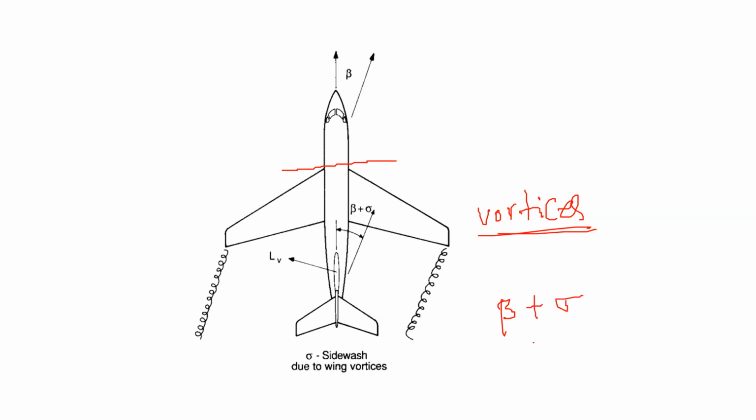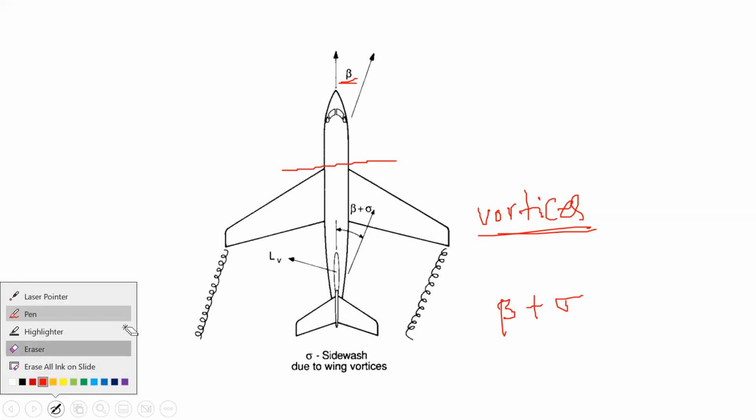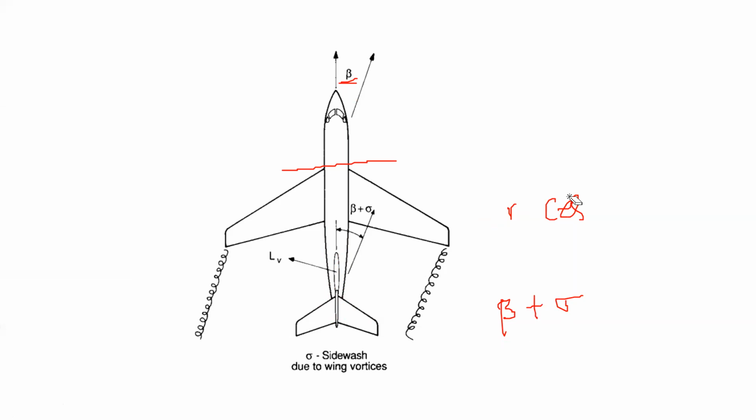That is what's depicted here, that the angle of attack at the tail is different from the actual beta. When we quantify the force on this aerodynamic surface, which is your vertical tail, you should know how much angle of attack it is experiencing. So this picture simply describes that yes, there is a side wash, and to quantify that side wash, we simply add its impact. It could be positive, negative, we don't care. It's a number for the time being. We just add it.